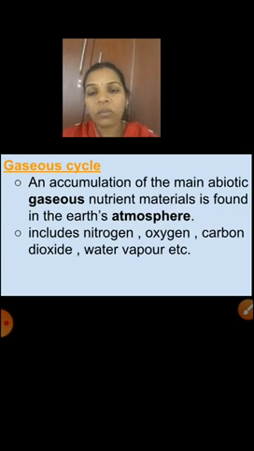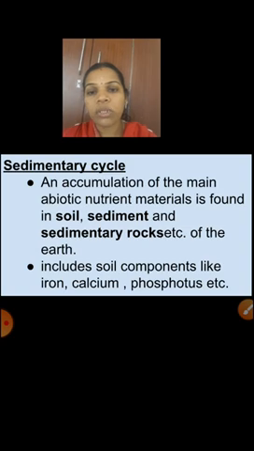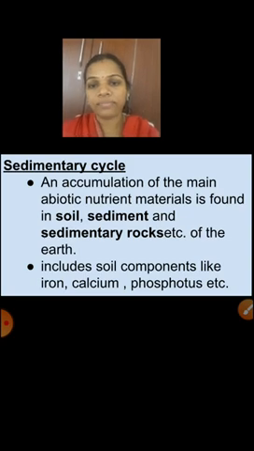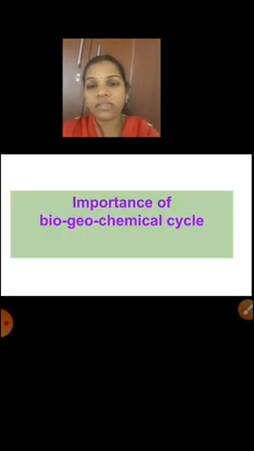And the sedimentary cycle, what will come? An accumulation of the main abiotic nutrient material is found in soil, sediment and sedimentary rocks. In the gaseous cycle it is the atmosphere, but in the sedimentary cycle it is soil, sediment, sedimentary rocks, etc. of the earth. That means it is related to the lithosphere and hydrosphere. It includes soil components like iron, calcium, phosphorus, etc.